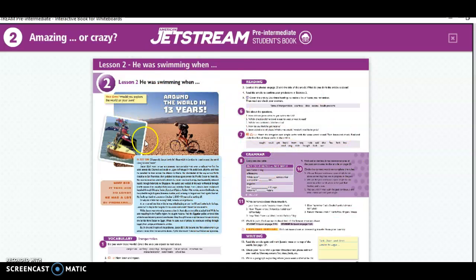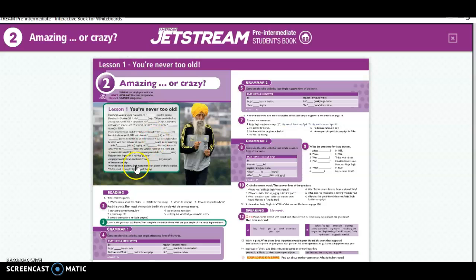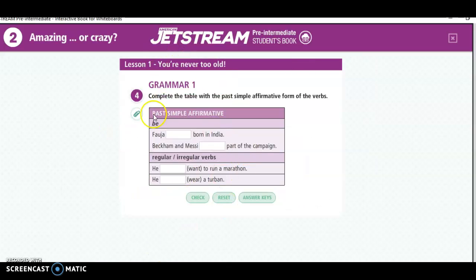Here is lesson number 2. Let's look at lesson number 1. Here it is. Let's look at our first grammar. In the first grammar, we have the verb to be in past. Remember, what is the verb to be in past? Am, is, are, present. Was, were, past. Okay, we also have the simple present. Remember that when it's a regular verb, you add ed, and when it's an irregular verb, you change the verb.